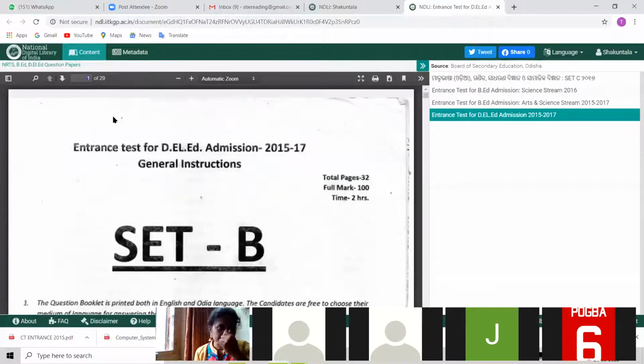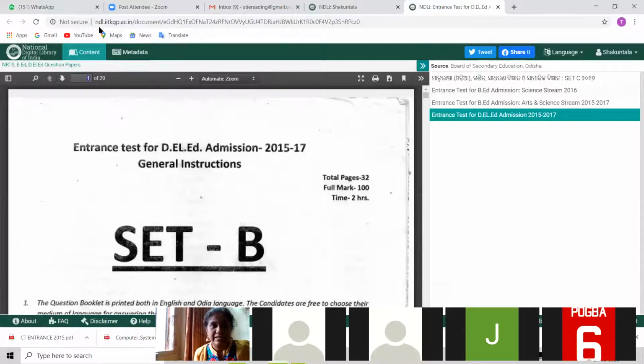Sometimes it happens that without registration, if you go to search NDLI, it will take you to resources. It will search for you, but it will limit your search to metadata. It will show you only metadata information, meaning title, author, abstract, all those things. And if you want to see the real content, the openly available books and their full text, then you should get access to content.